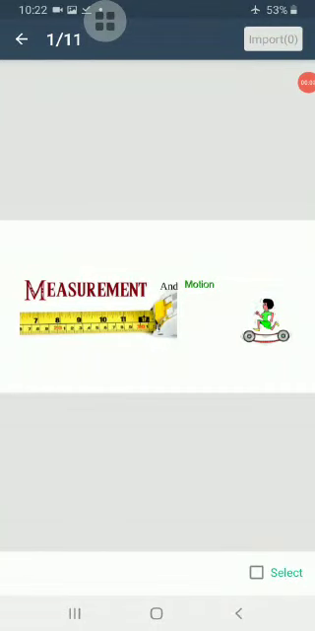Hello, students. Today we are going to start our next chapter, measurement and motion. In this chapter, we will study about the physical quantities, about the measurement, about the standard units, and the need for the accurate measurement, measurement of length, importance of estimation, about the motion, about the transport, types of motion, and different motion at the same time.